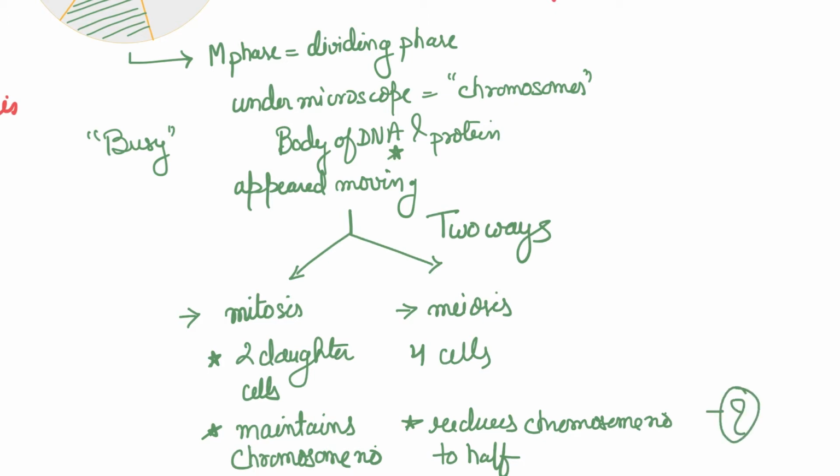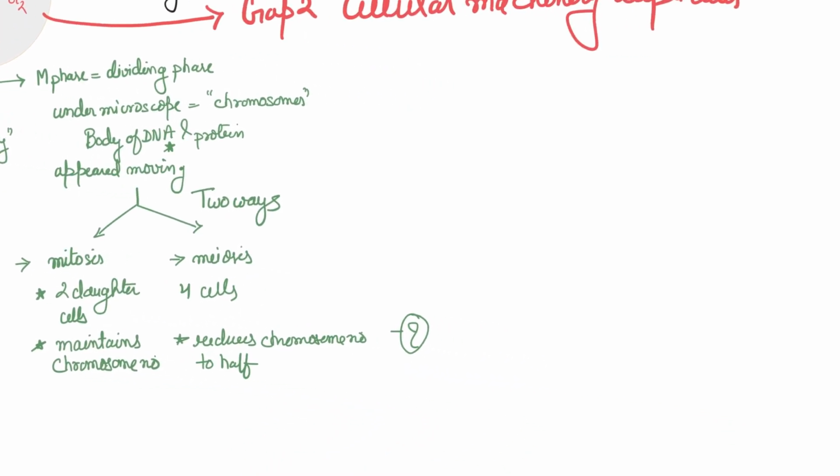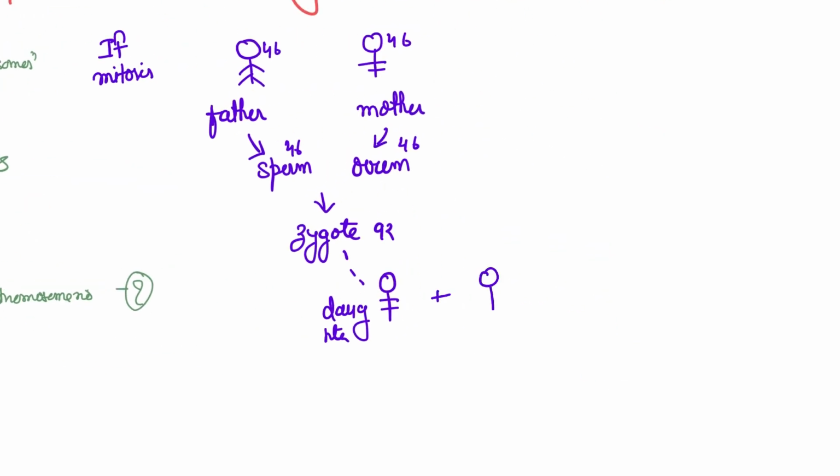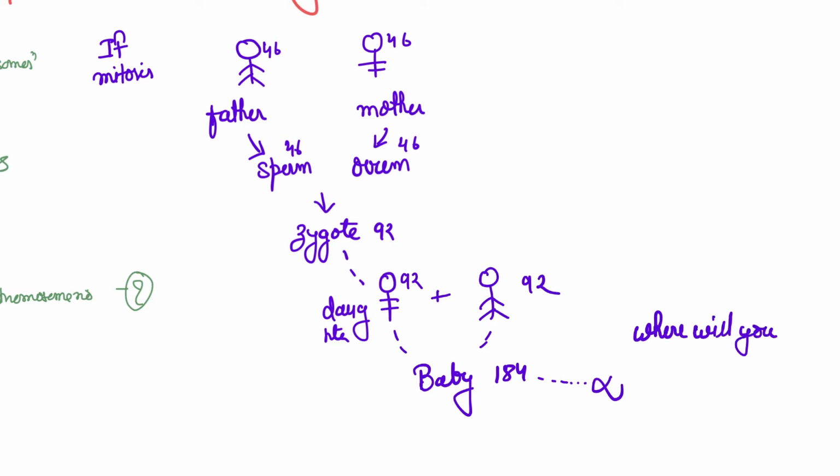The mechanism we'll see in another video, right? But you have to ask why. What's the significance? So let's assume there's a father and there's a mother, right? And we already know that fathers produce sperm, mothers produce ovum. Now let's say that these sperms and ovum are produced via mitosis, and these are to unite to form a zygote. So 46 is the sperm, 46 is the ovum, zygote becomes 92. Zygote develops into the daughter. Daughter again goes for a marriage with another guy who is just second generation, just like she is. He's 92 as well. Baby ends with 184 chromosomes, and this keeps on going and going and going.